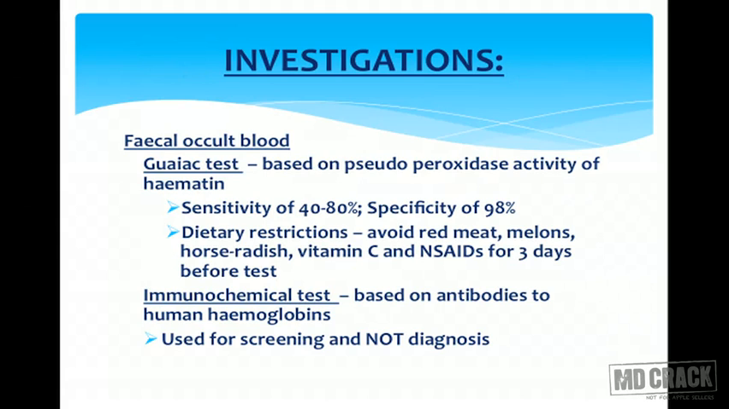Now we'll come to investigation. First is the fecal occult blood. The test is done as Guaiac test based on the pseudoperoxidase activity of the hematin. The sensitivity is 40 to 80% and specificity is 98%. But before doing this test, you have to have dietary restriction. That is, avoid red meat, melons, horseradish, vitamin C and NSAIDs for 3 days.